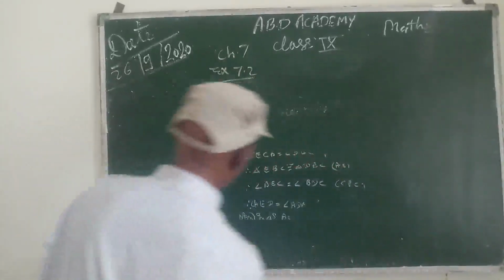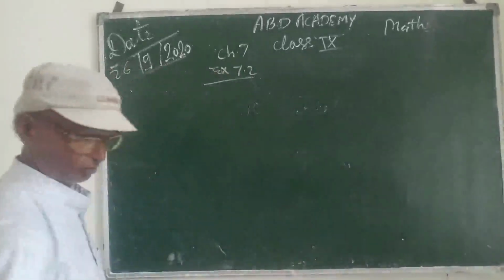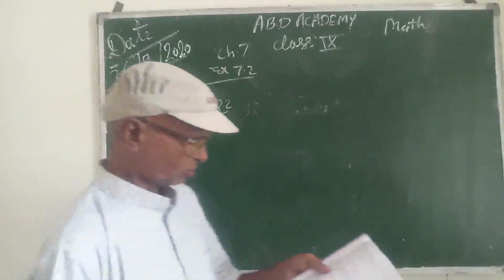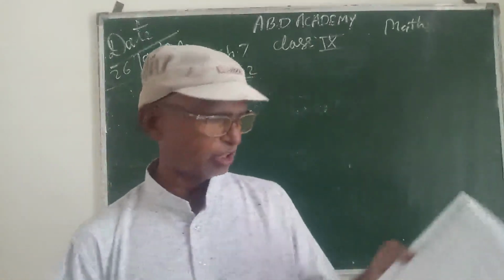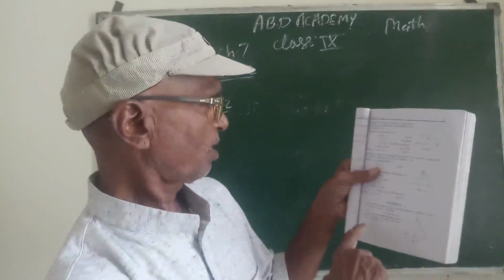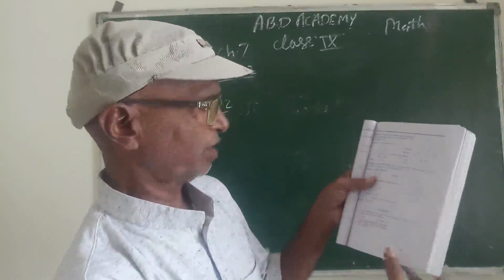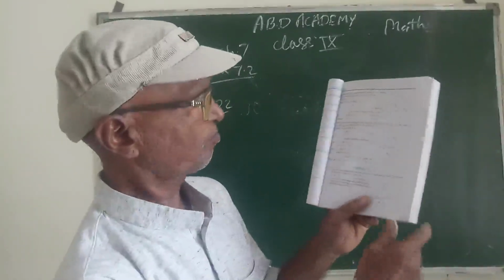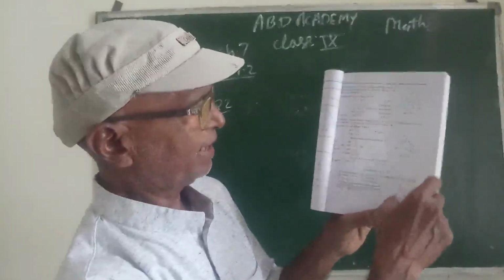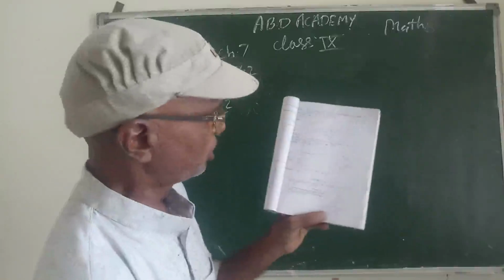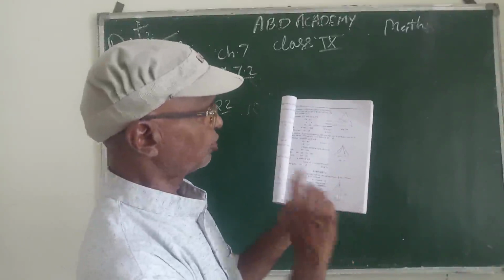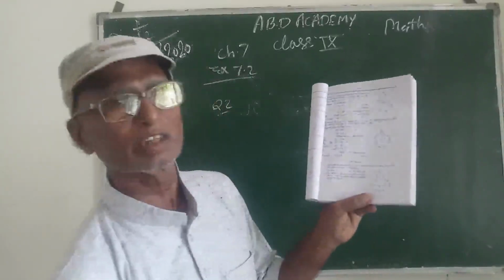Let us start again. Question 2. In triangle ABC, AD is the perpendicular bisector of BC, so that ABC is isosceles. It is very simple. Here ABC is a triangle. AD is the perpendicular bisector means angle ADB is equal to angle ADC is equal to 90 degrees, and BD is equal to DC is given.